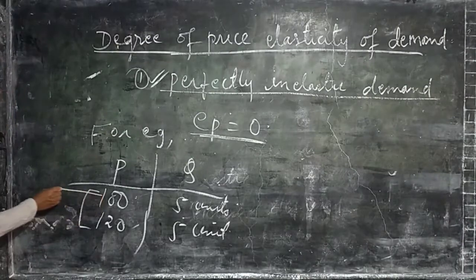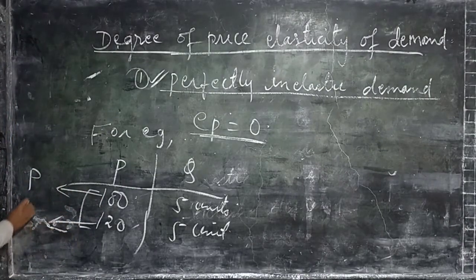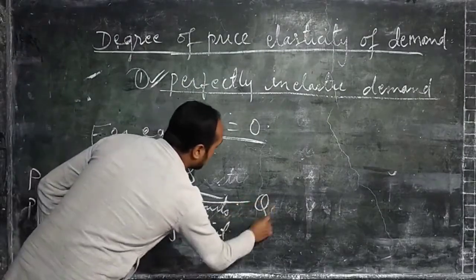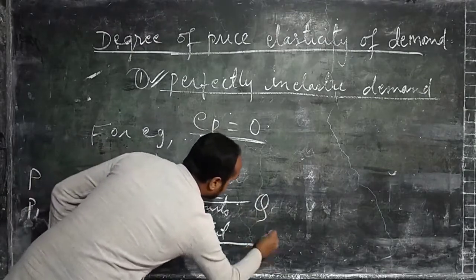Let's consider the initial price as P and 120 as P1. These 5 units as Q and the next one as Q1.